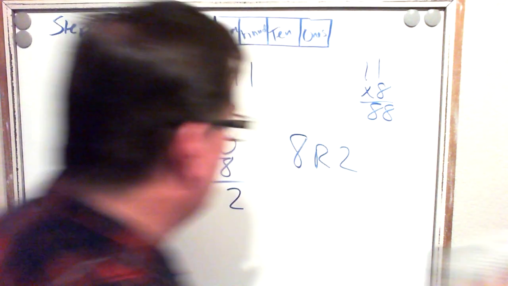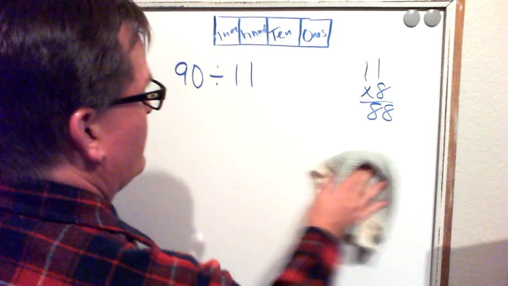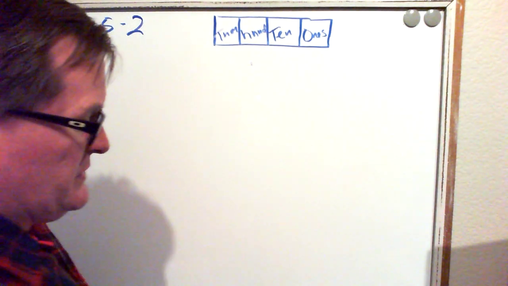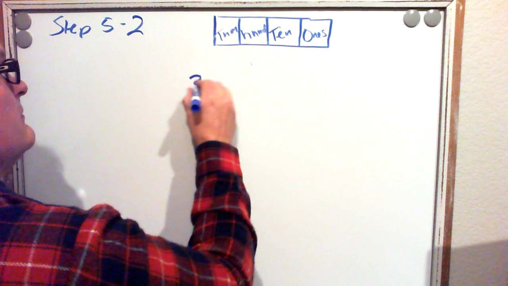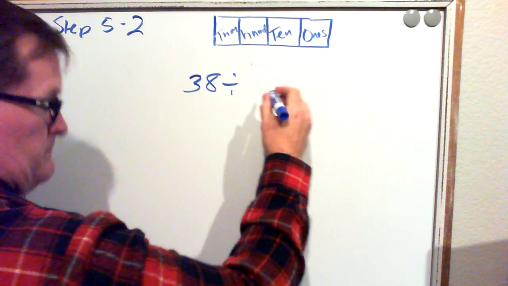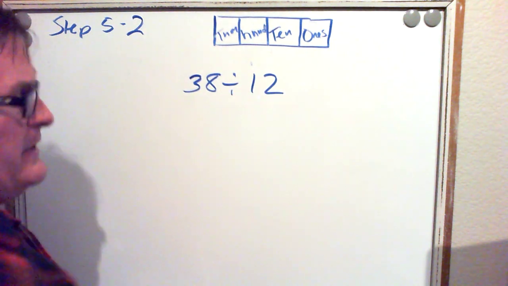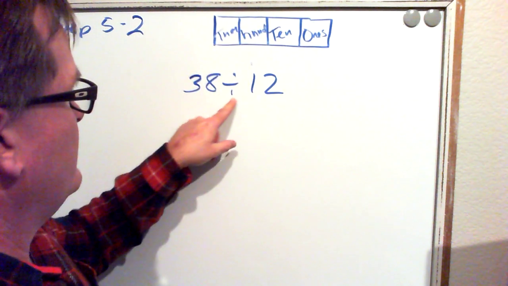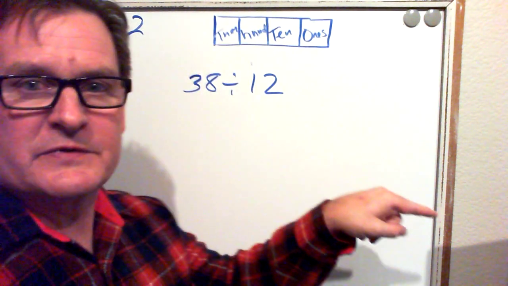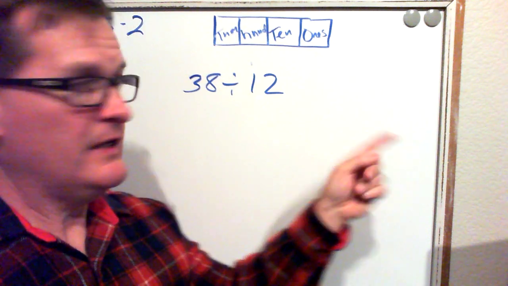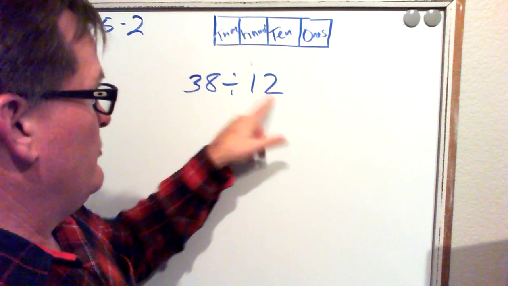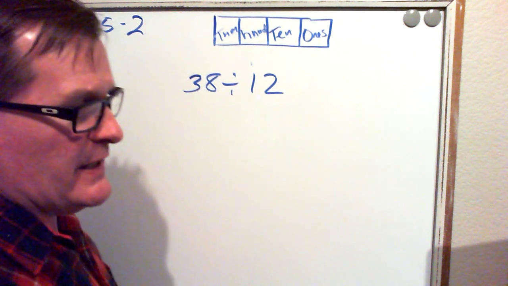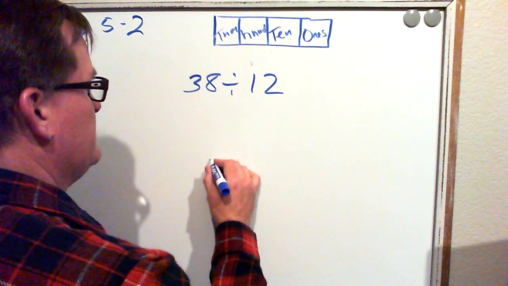Let's look at one more example, double by double, and then in the next step we're going to increase it to triple digit numbers, which will be a little bit trickier. So 38 divided by 12. So we're going to take 38 items, we're going to divide them into 12 different groups. Our answer will be how many items will end up in each group. And we're probably going to have a remainder. Maybe you've already picked up on that.